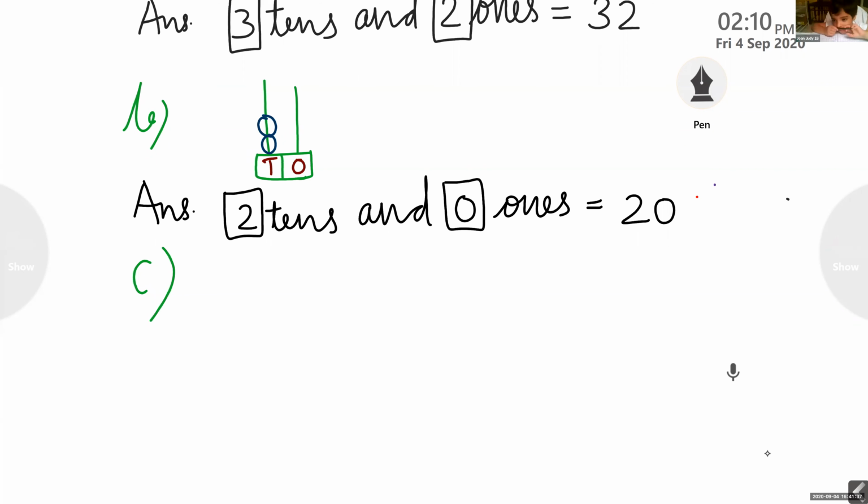Yes, we have the C. Try to find out the answer. And we have the abacus here.